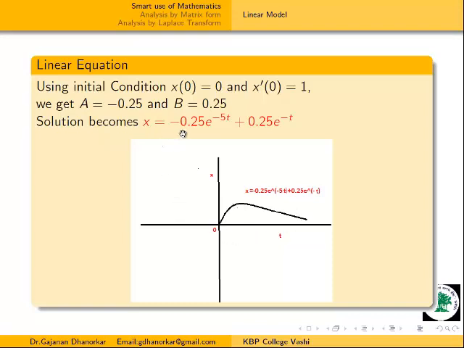One can easily write the solution up to this. In this graph, the amplitude depends on the frequency, and the graph goes on decreasing. As time tends to infinity, it goes on decreasing. That means this is a stable one. That means this model is a stable model.